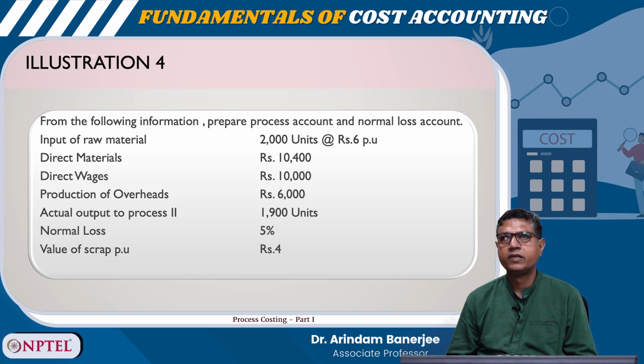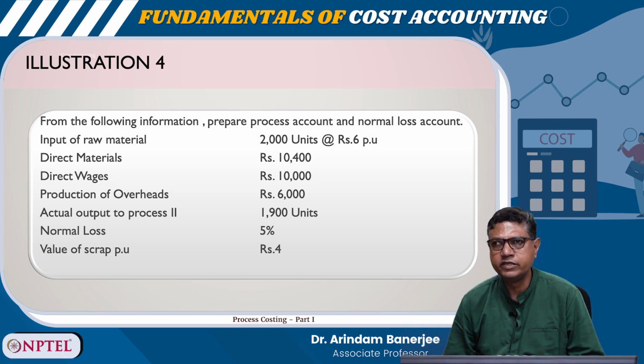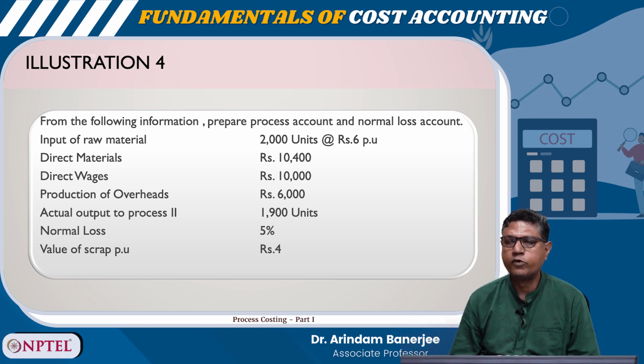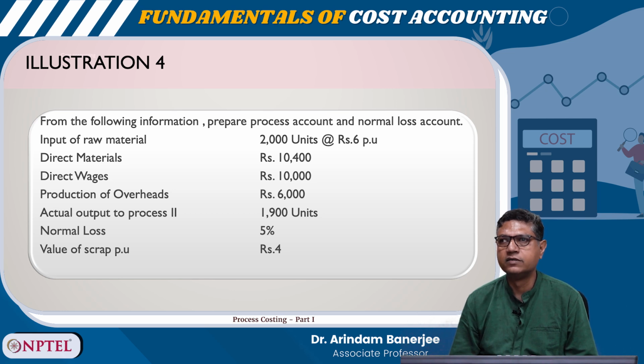So, process 1 units introduced is 2000, so it is 12,000, direct material 10,400, direct wages 10,000, production overheads 6,000. So, normal loss 5% of 2000, it is 100 units, it is 400.